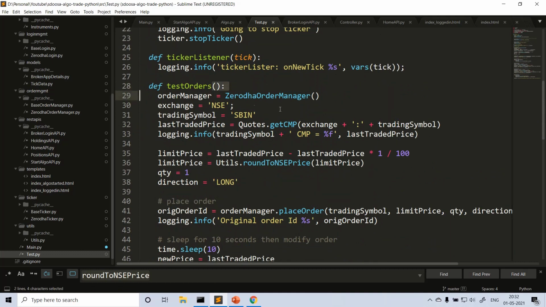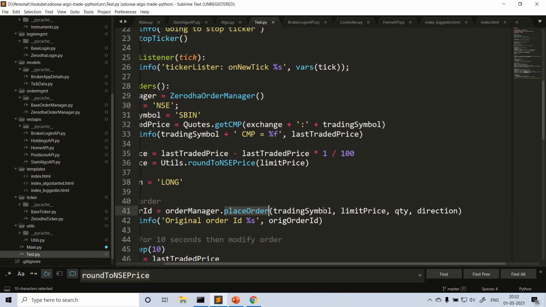If we go to test orders, what I'm doing here, I'm currently testing with Zerodha order manager. You just create an instance of Zerodha order manager here, right? So that will create the base order manager, which will assign the broker handle, correct? So everything is done internally. When you get the handle of order manager, you just call order manager place order. So what are the properties you need to pass here? Trading symbol, limit price, quantity, directions.